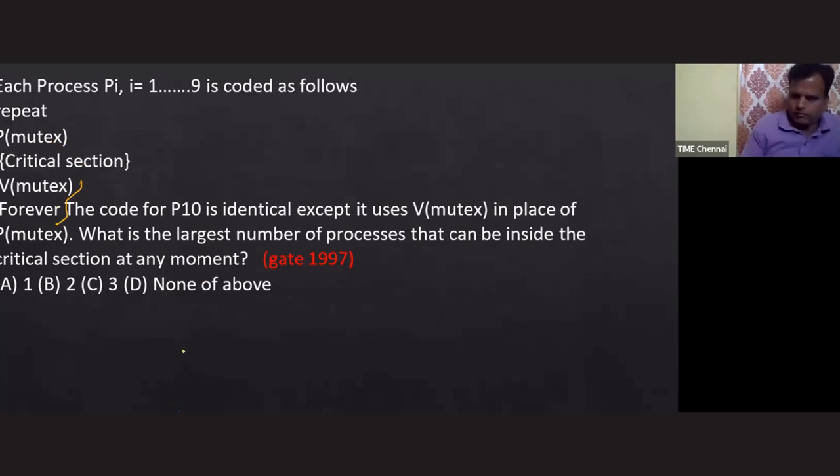Now process P1 is executing; first I will write this code here.